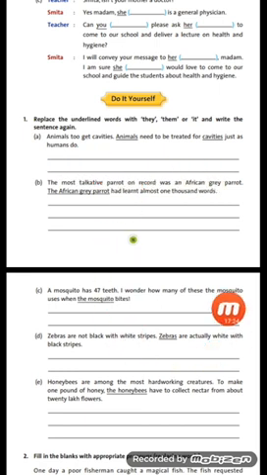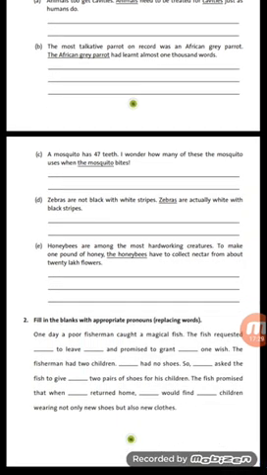Okay, so in the same way you have to complete all of these, B, C, D, E parts and question number 2 also. Here again you have to find out whether the given underlined naming word is in singular number or in plural number. If it is in singular number, then you will use it. If it is in plural number, then you will use they, right? And for possessive case and objective case, you will use them.